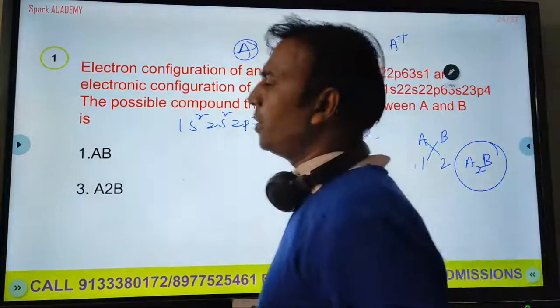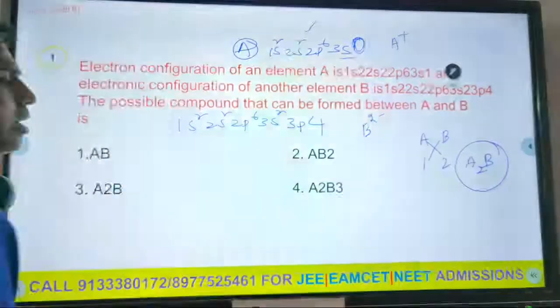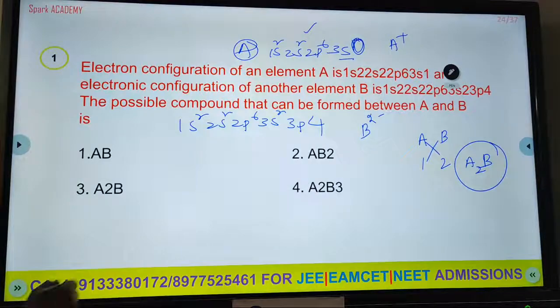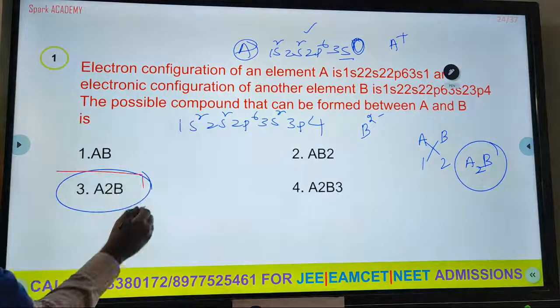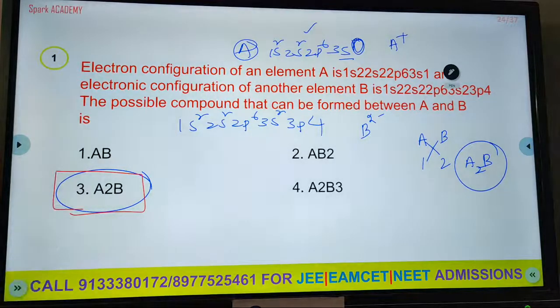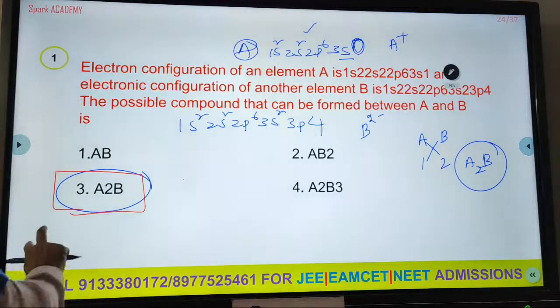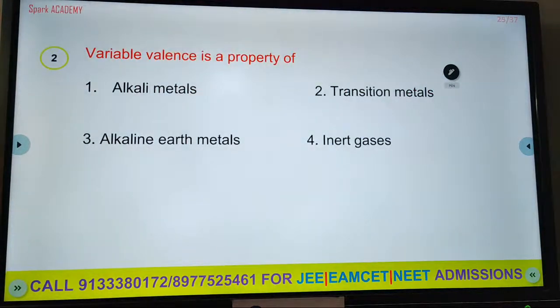So here the possible compound is A2B. A2B is there. This is the answer. Because of the electronic configuration and the valency, you will get the A2B compound or molecule. Next question.